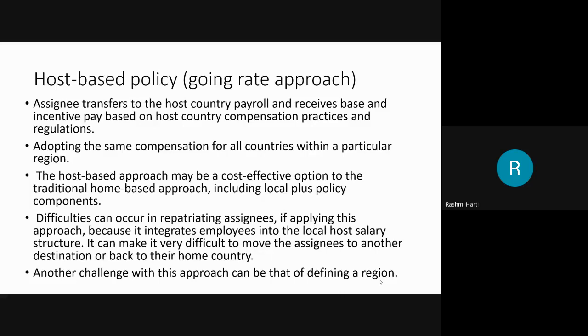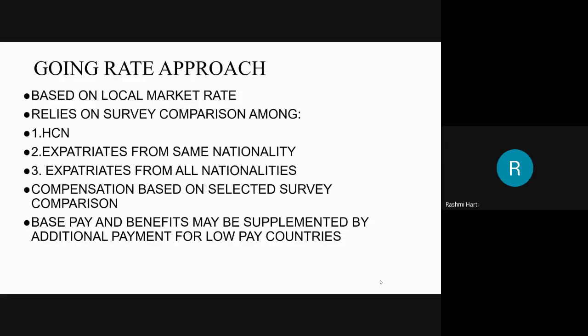When you speak about the going rate approach, it is entirely based on the local market rate of the host country. Based on the local market rate of the host country, the salary is fixed for that particular expatriate, and it relies on the survey comparison method. Here, host country nationals, expatriates from the same nationality, and expatriates from all nationalities are surveyed, and based on that particular survey, the compensation is fixed.